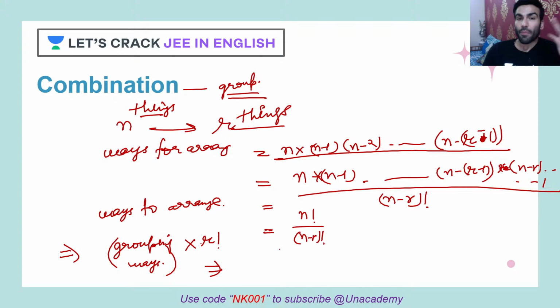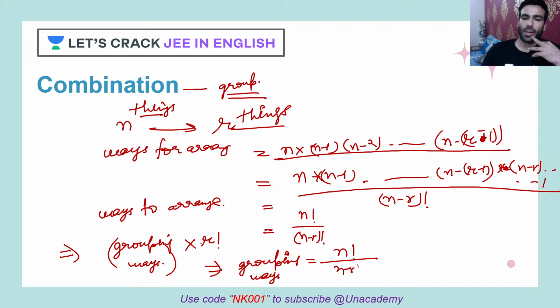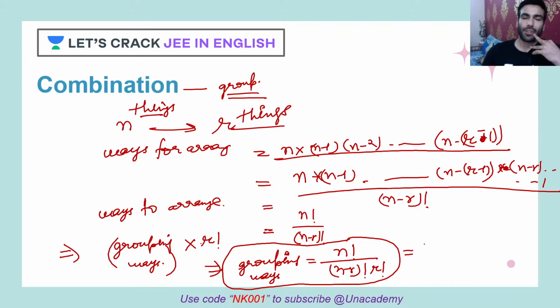So the grouping way is basically the combination only. So grouping ways is what? n factorial upon n minus r factorial upon r factorial. This is the grouping ways, and it is basically the combination formula only. That's what we get. So grouping, basically we call it combination, or the way you can group r things out of those n things. And how do we write it? We write it like this: nCr. Okay, so this is your formula, and that's how we derive it. Hope Siddharth, you're getting this, correct?